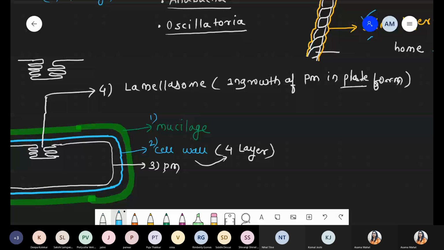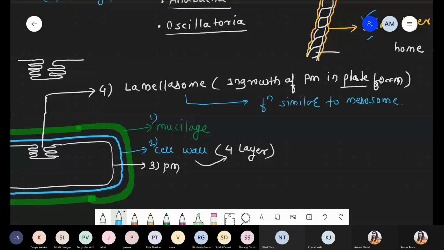If you want, you can write down this information. Lamellizome has functions similar to a mesosome. So another sentence with respect to lamellizome is its function: similar to mesosome.